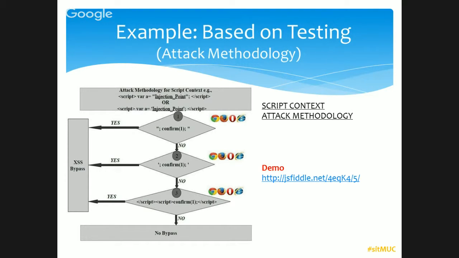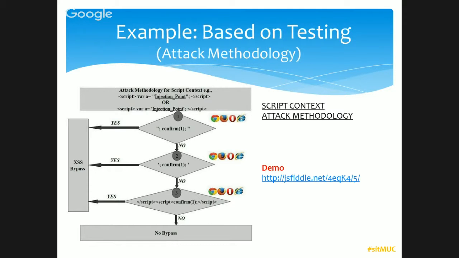See here, we have the script context methodology. Your injection point is reflected back to a variable here, the value of var a in the script tag. Generally the developer can have two options, double quote or single quote.